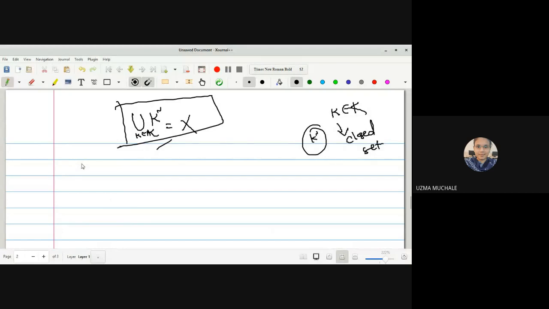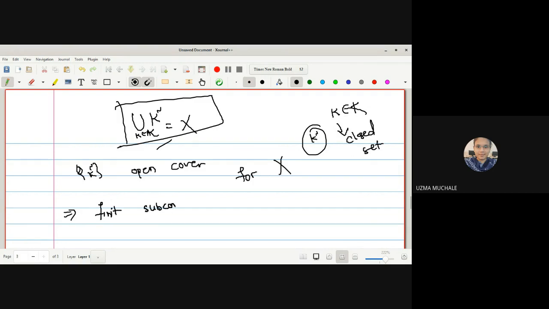So you can say here this family of K complement is the open cover for capital X, and hence we can say that this open cover has a finite subcover, and this finite subcover I can denote as X is covered by a finite number of Ki complement where i runs from 1 to n.